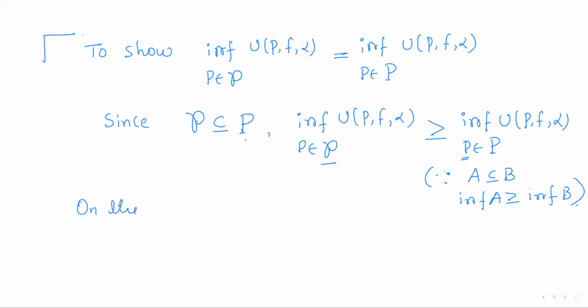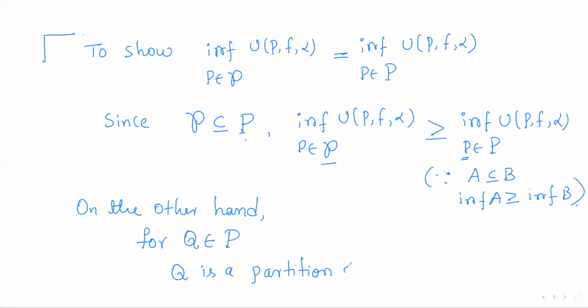On the other hand, for any element Q of capital P, Q is a partition of closed interval [a, b], since capital P is the set of all partitions of closed interval [a, b]. Right?